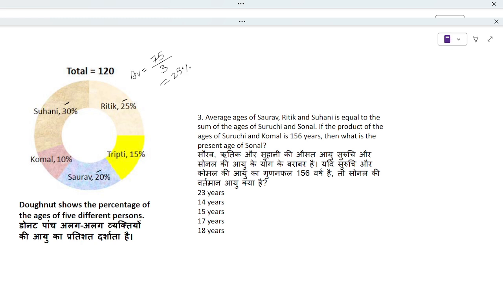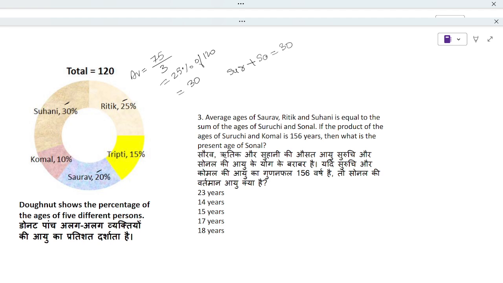So 25% of 120 is nothing but 30 again. Now this 30 is equivalent to Suruchi and Sonal. So Suruchi plus Sonal is equal to 30 years.